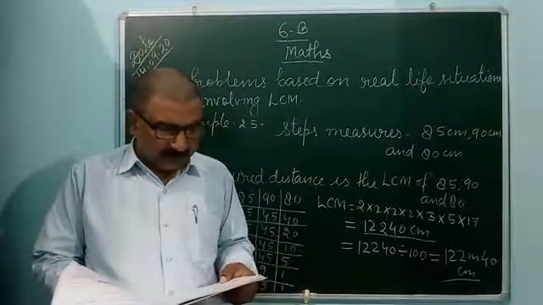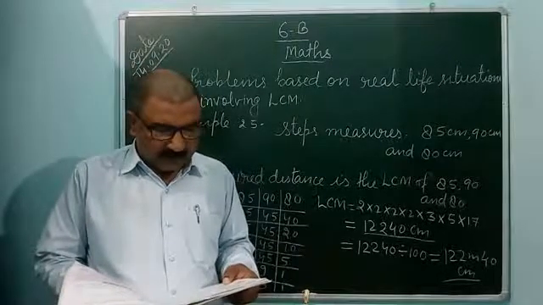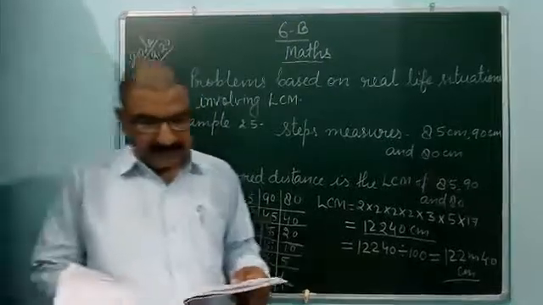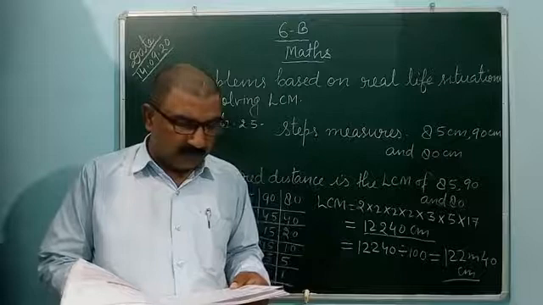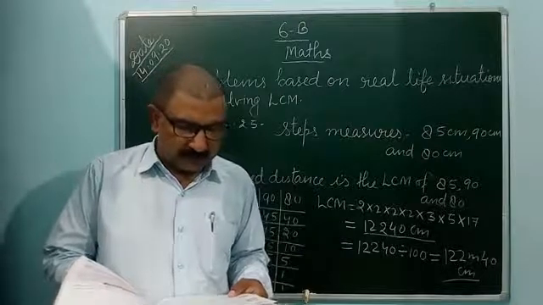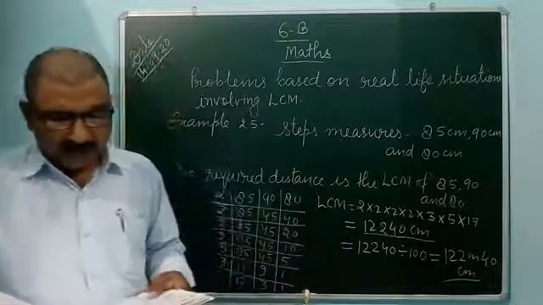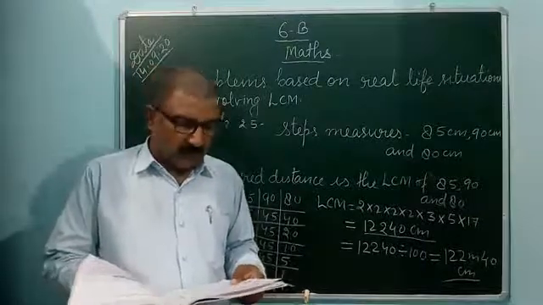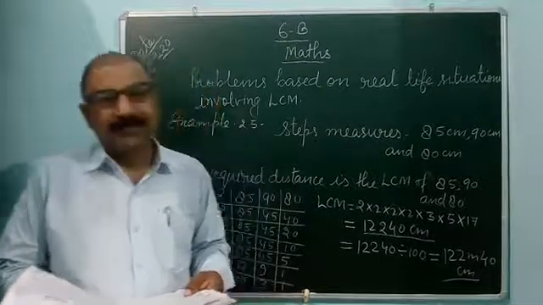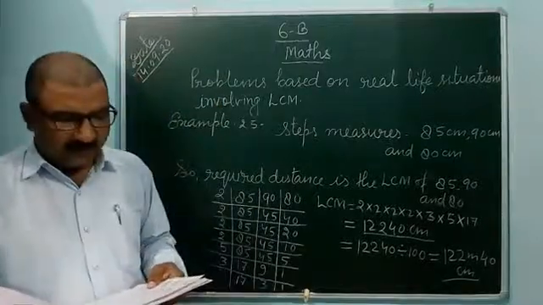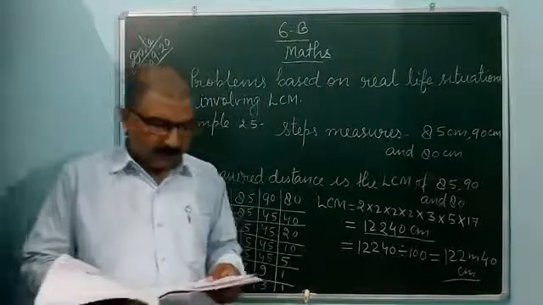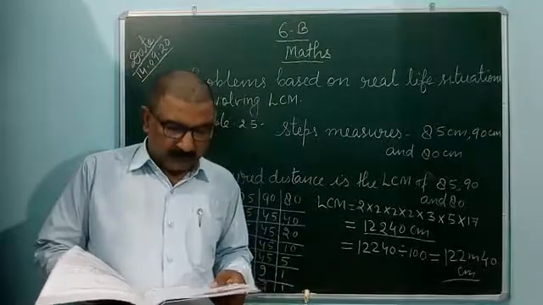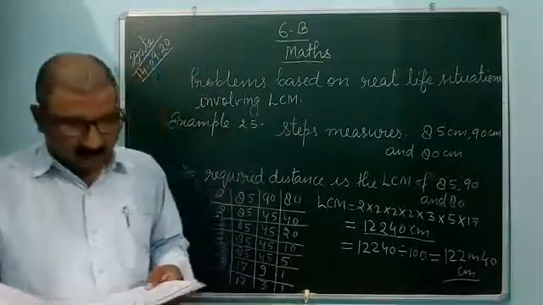Example 26: three bells ring simultaneously at 11 am. They ring at regular intervals of 20 minutes, 30 minutes and 40 minutes respectively. Find the time when all the three will ring together again. So you can find the LCM of 20, 30 and 40. You can have LCM 120.